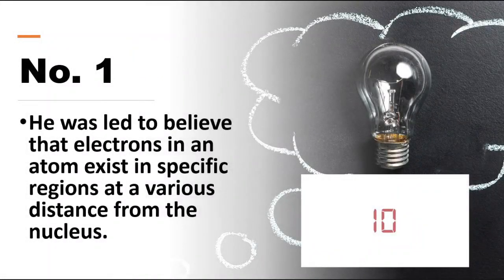Number 1. He was led to believe that electrons in an atom exist in specific regions at various distances from the nucleus. You have 10 seconds to comment on your answer, and the timer starts now.